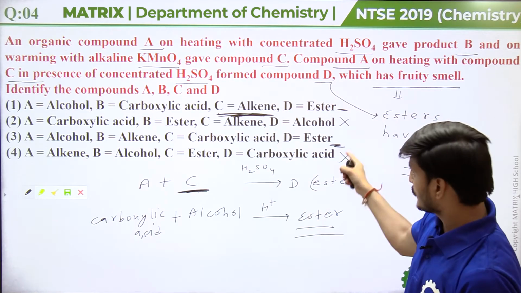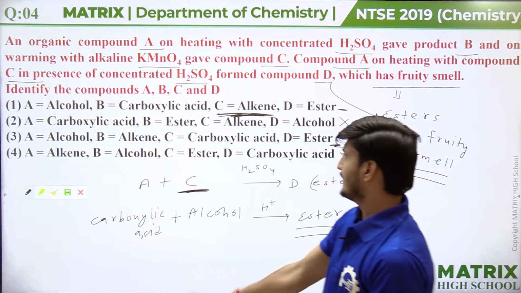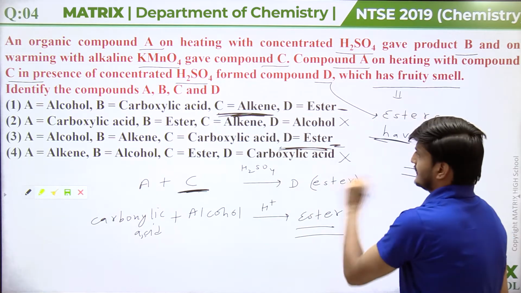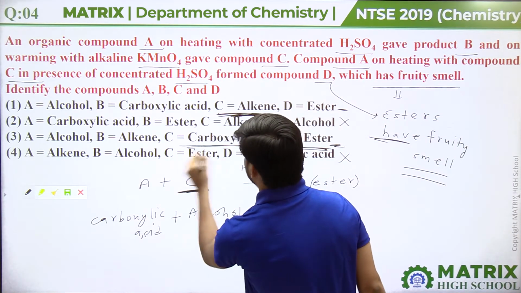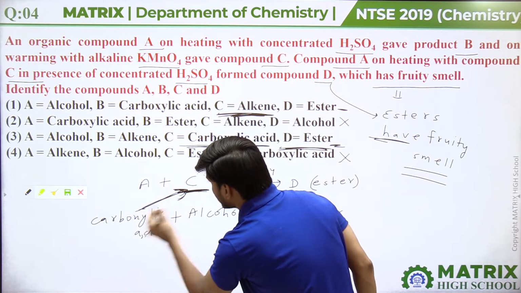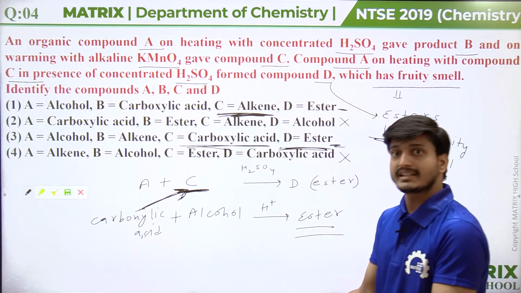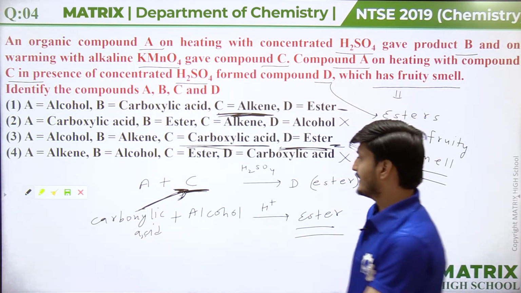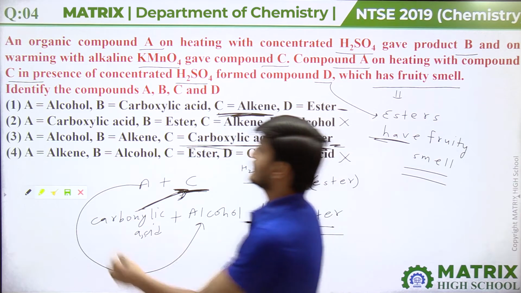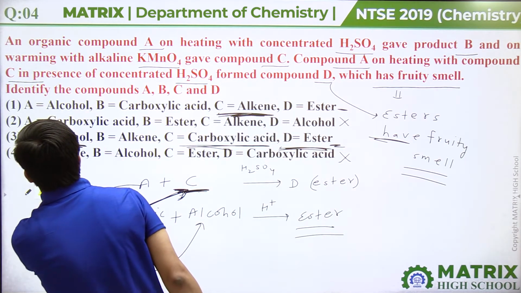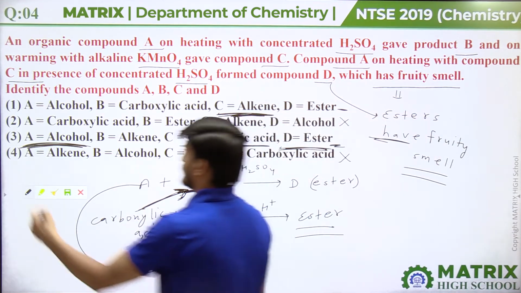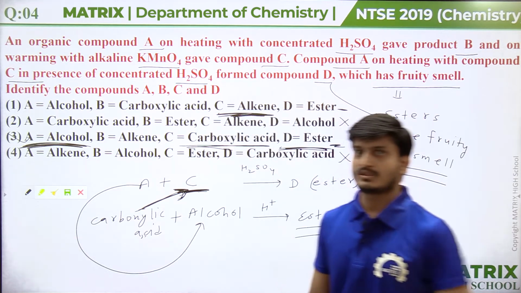So if we talk about option 3 guys, in option 3 it is given that D is ester. Okay, we already had identified that D is ester. C is carboxylic acid. Yes, compound C can be a carboxylic acid. If compound C is a carboxylic acid, means A must be an alcohol. Compound A must be an alcohol, guys. Okay, and compound B is alkene. So third option will be correct, guys, for this question. So third option is right.